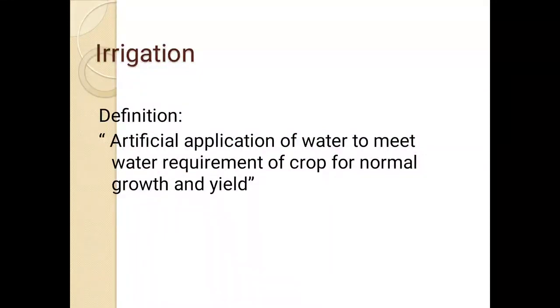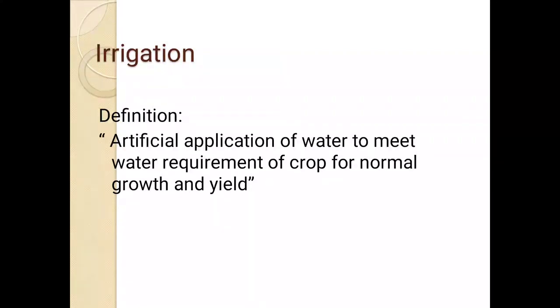So we can simply define this term as artificial application of water to meet water requirement of crop for normal growth and yield. Simply we can say artificial. So in irrigation we are applying water by artificial means.